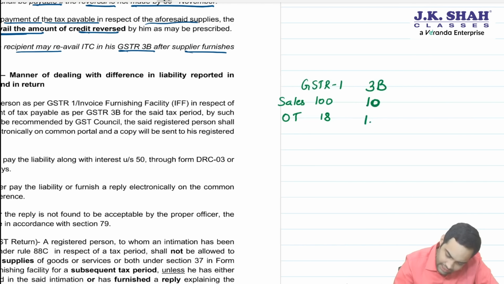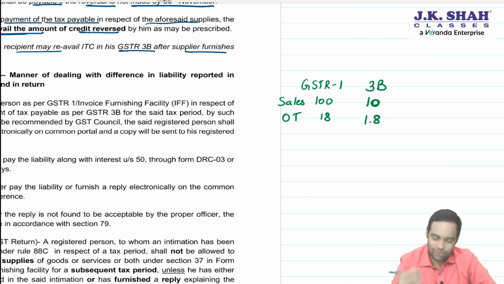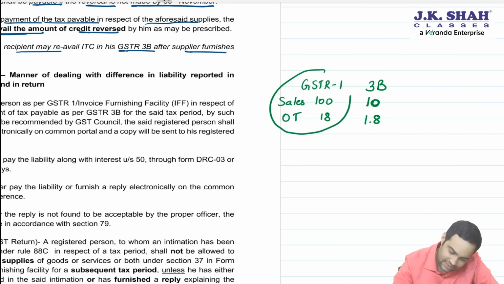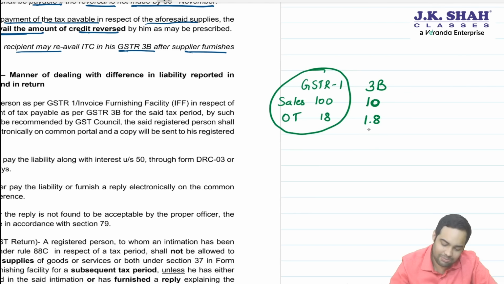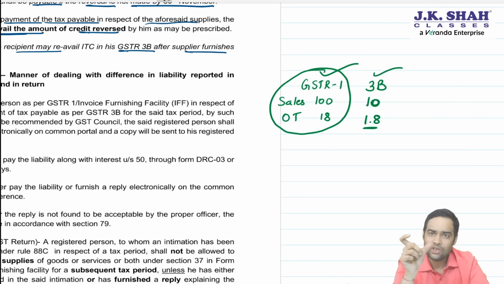Is he trying to play with the government? Yes, because he is reporting more sales in GSTR1, but when it comes to paying those taxes, he is paying less tax. Now, in this case, the government has said that if there is a mismatch between GSTR1 and 3B, to a percentage as may be prescribed.